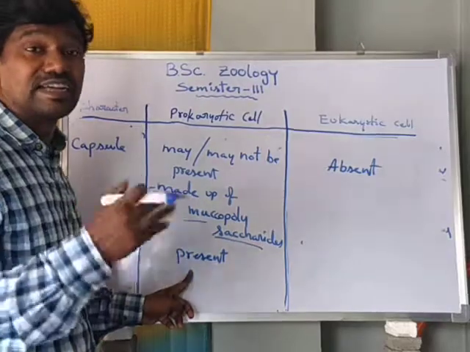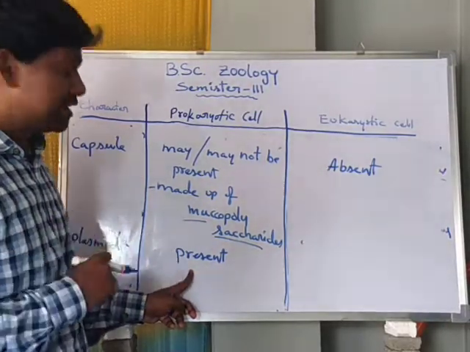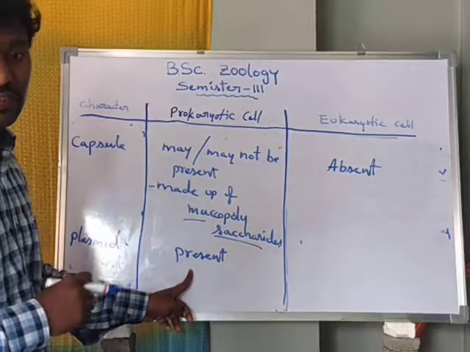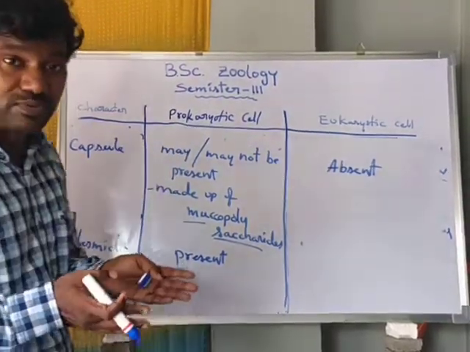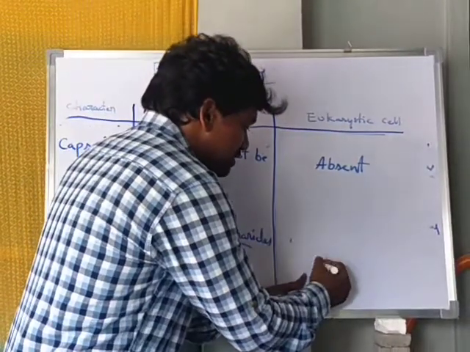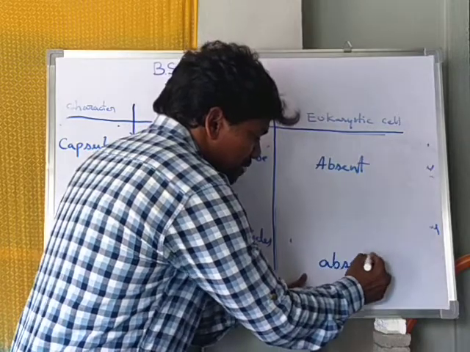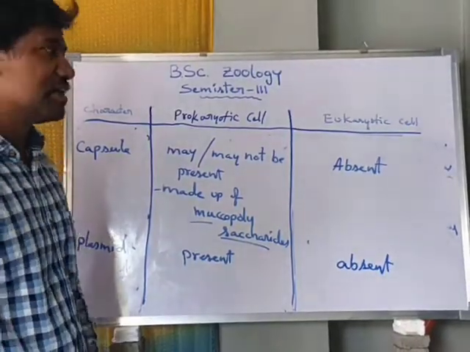One extra circular DNA is called a plasmid, which is present in the prokaryotic cell. It is responsible for replication. But in eukaryotic cell, plasmid is absent.